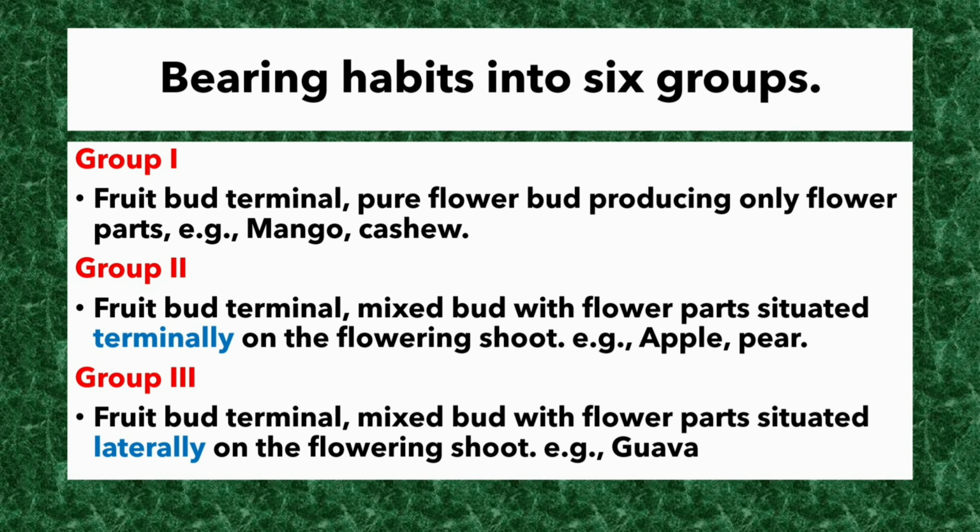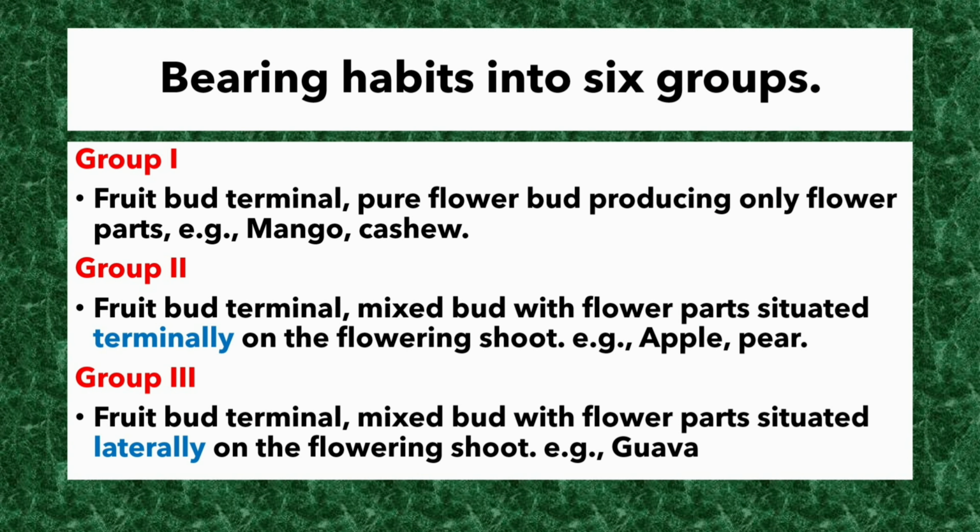Group 1, fruit bud terminal. Pure flower bud producing only flower parts. Example, mango, cashew. Group 2, fruit bud terminal. Mixed bud with flower parts situated terminally on the flowering shoot. Example, apple, pear.